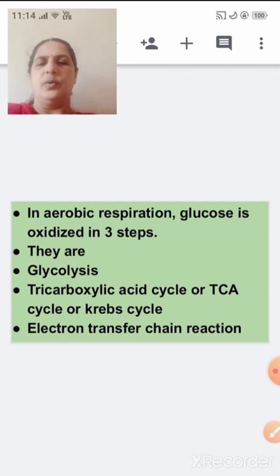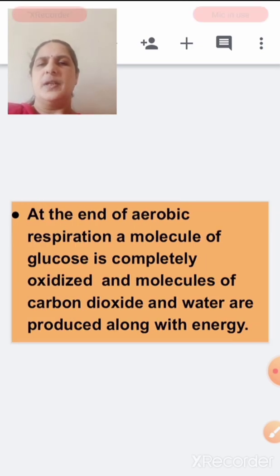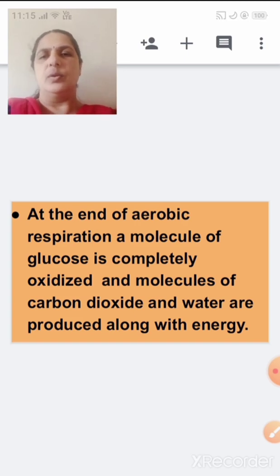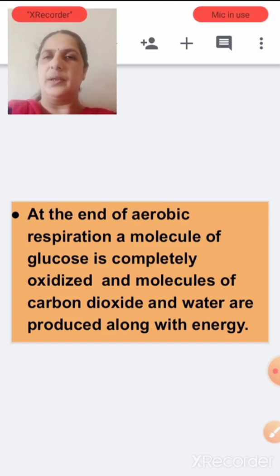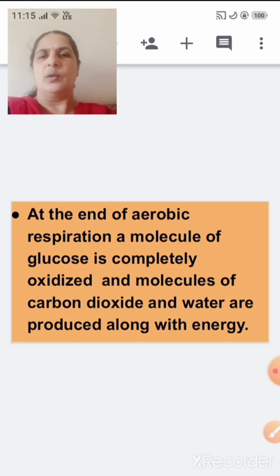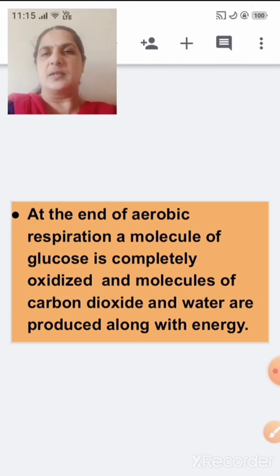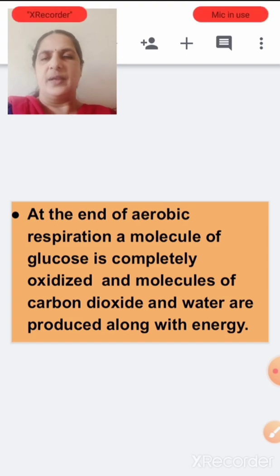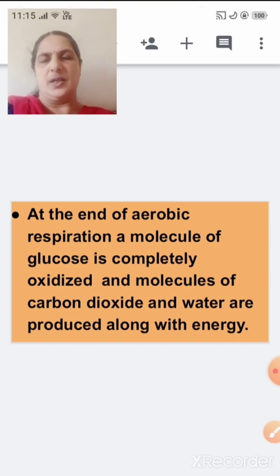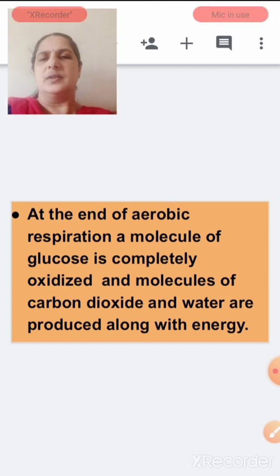At the end of aerobic respiration, glucose is completely oxidized, only in aerobic. In anaerobic, glucose is incompletely oxidized. So in aerobic respiration, glucose is completely oxidized and carbon dioxide and water are produced along with energy. We learnt the three steps: glycolysis, TCA cycle and electron transfer chain. This energy is stored in the form of ATP, which is also called the energy currency of the cell.